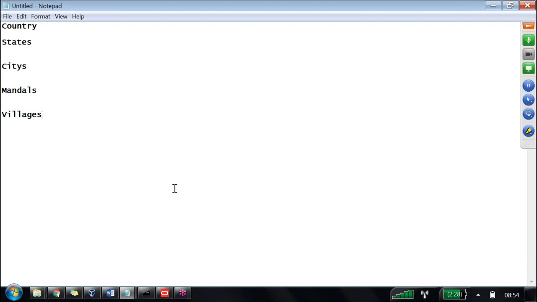Then villages. Now, for example, we have Union Territories. That is really not treated as a state, correct or not? There is a separate provision for that. That itself is a city, that itself is a state, and only its surroundings are called that.